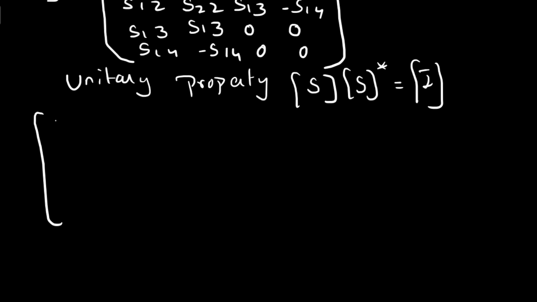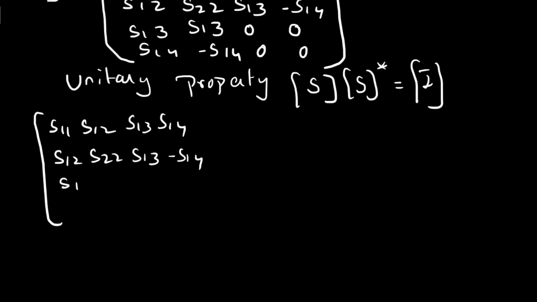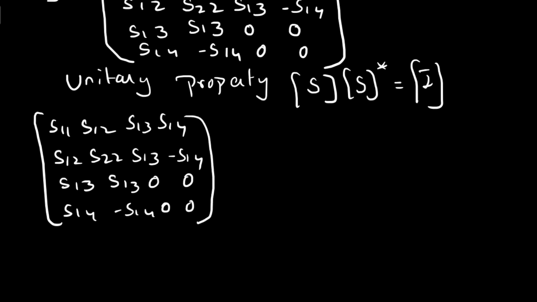S11, S12, S13, S14, S12, S22, S13, minus S14, S13, S13, 0, 0, S14, minus S14, 0, 0. And coming to the complex conjugate of the S matrix is